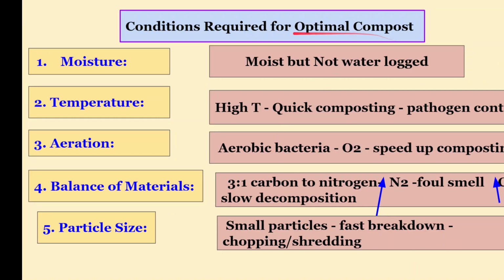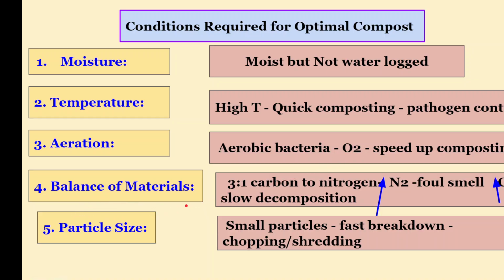And the conditions which are required for the optimal compost: moisture, there must be moisture, but it shouldn't be too much waterlogged condition. And the temperature, there must be high temperature so that there will be quick composting, and it can also control pathogens. There should be good aeration so that aerobic bacteria can speed up the composting.